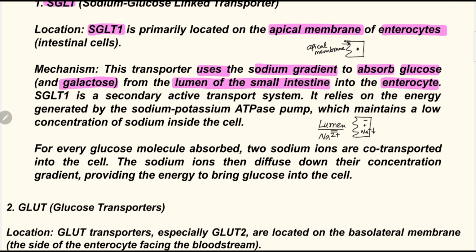So see, SGLT1 is a secondary active transport system. Secondary, why secondary? Because they use the energy, that ATP that is already generated by sodium potassium ATPase pump. It relies on the energy generated by the sodium potassium ATPase pump. Okay, it is dependent. Which one? That SGLT1 is dependent on sodium potassium ATPase pump. That is why they are named as secondary active transport system.